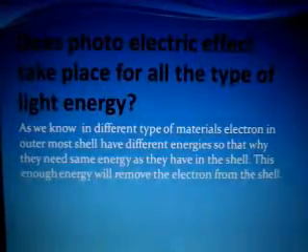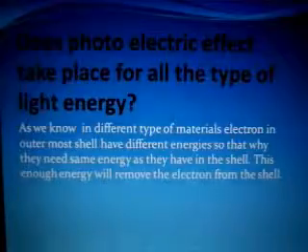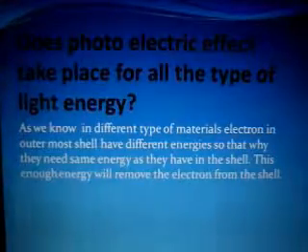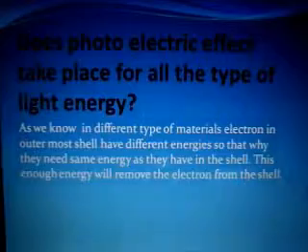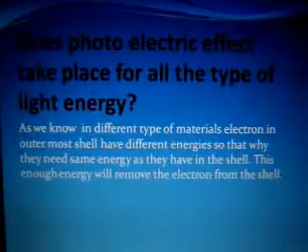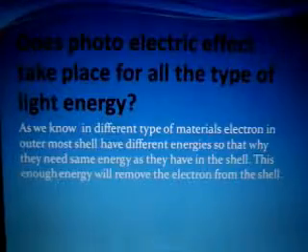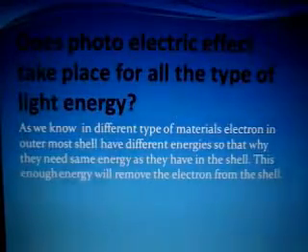Now one more question is over here. Does the photoelectric effect take place for all types of light energy? In our universe, there are different types of materials, in which electrons are bound with different energies to the different atoms. Similarly, photons also have different energies, for example when we're discussing X-rays, gamma rays, other rays, and visible light.